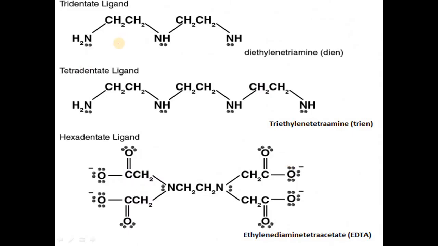Then tridentate ligands, for example NH2CH2CH2NHCH2CH2NH2, diethylenetriamine, dien. Tetradentate ligand: triethylenetetramine, trien. And hexadentate ligand: ethylenediaminetetraacetic acid, EDTA. So this is about the ligands.